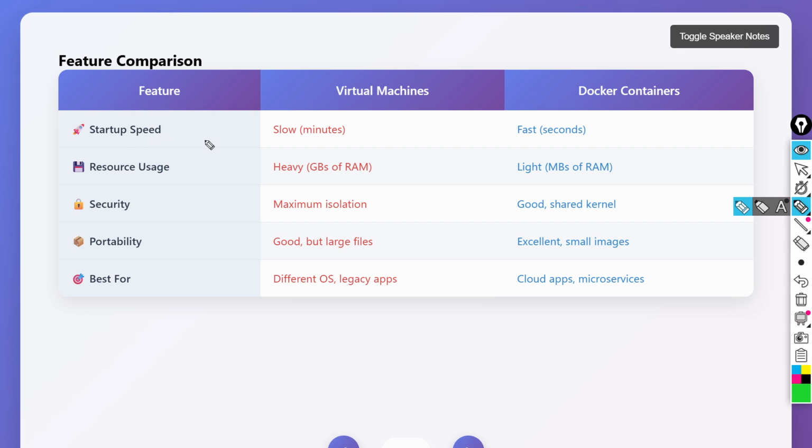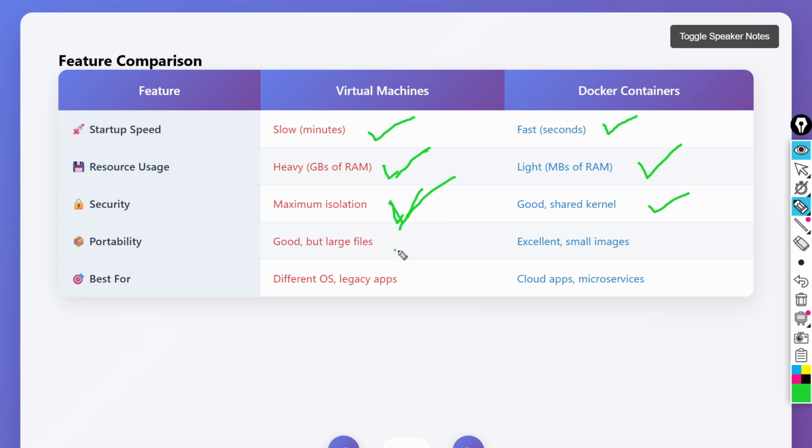Looking at startup speed, a virtual machine takes some minutes to boot, whereas Docker containers boot in some seconds. On resource usage, a virtual machine uses heavy resources with a fixed resource allocation, while a container is lightweight and used based on demand. On security, a virtual machine has maximum isolation and security, while a container has process isolation and is less secure compared to a virtual machine.